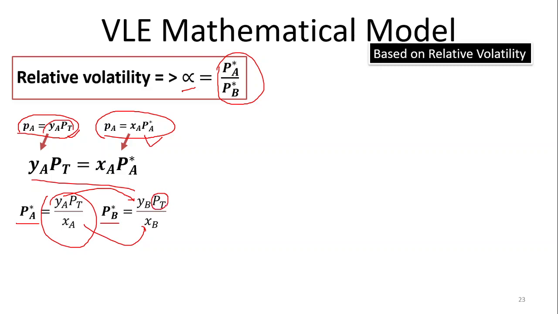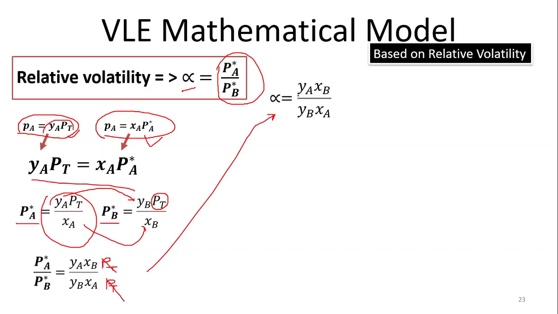So PA and PB are known, and what is the relative volatility? It is a ratio of PA upon PB. If you divide PA upon PB, that is YA PT upon XA, and PB is equal to YB PT upon XB. PT will be cancelled out, because it is available in the denominator and numerator. So what remains is YA XB upon YB XA, and we can say that alpha is equal to this.